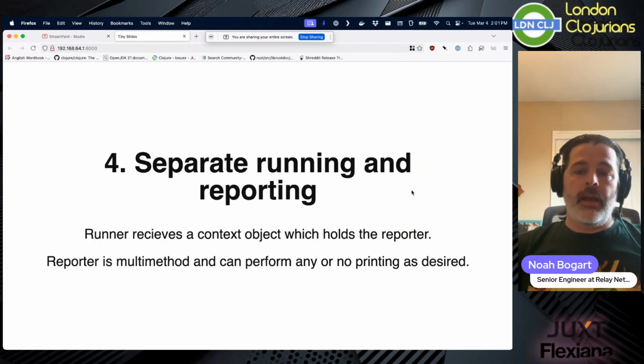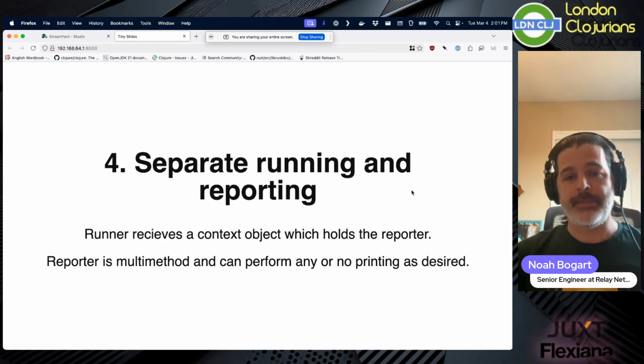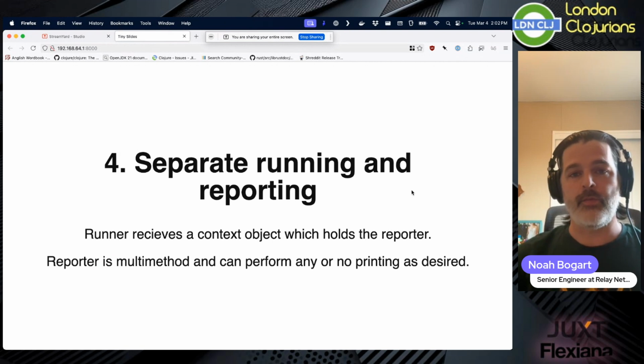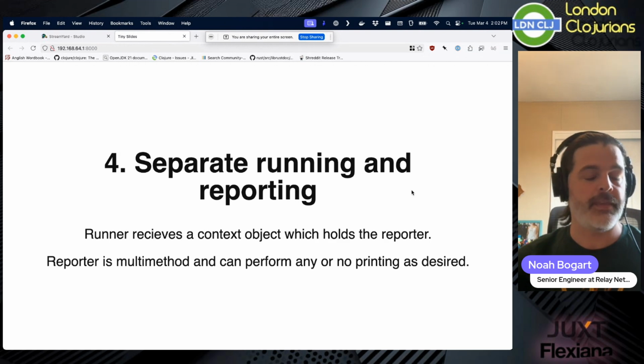Similarly, clojure.test and some of these other ones kind of, as Rich would say, complect running and reporting of the assertions. Running a set of tests and then reporting on them happens together, right? The is macro is calling report instead of passing the result of the assertion back to the body of the runner.